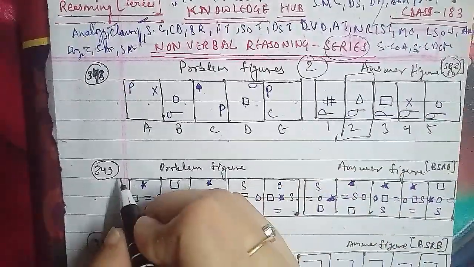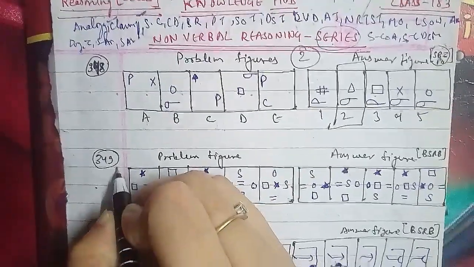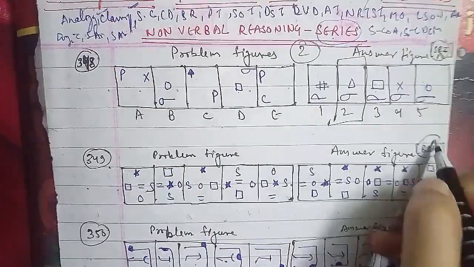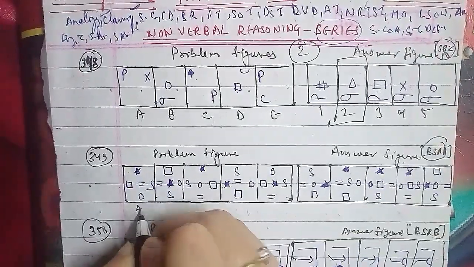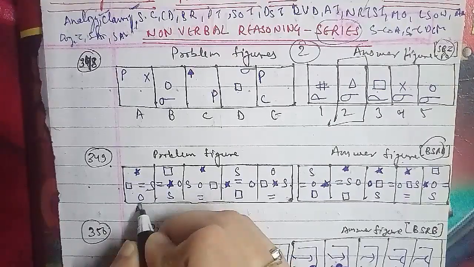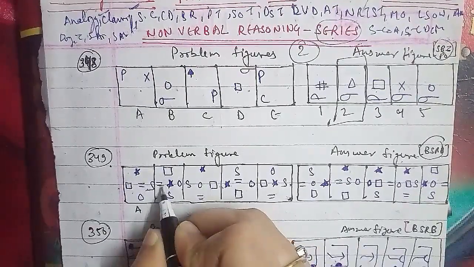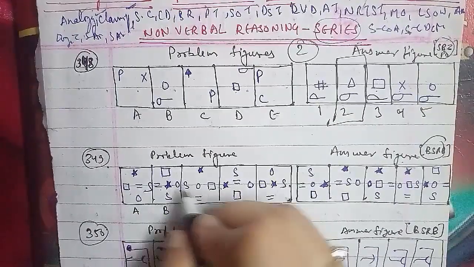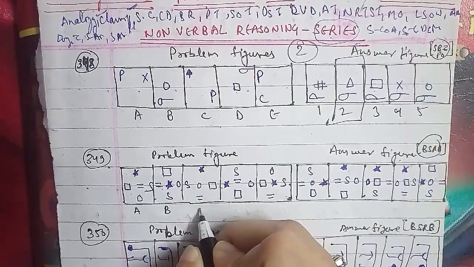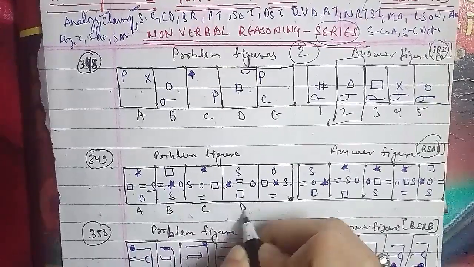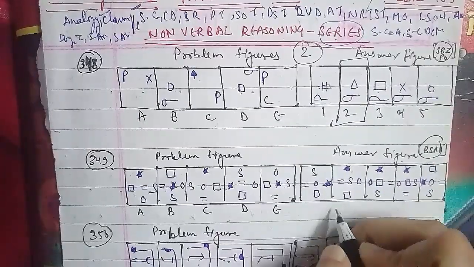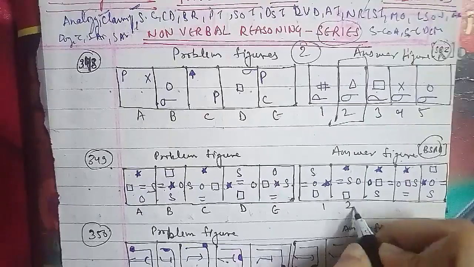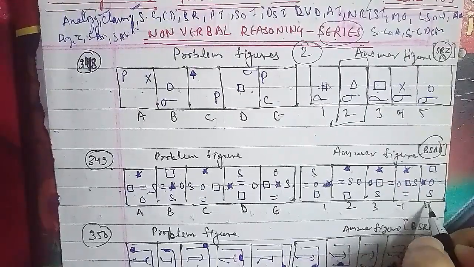Let's go ahead with another one, that is the 349th question of the session. These were the problem figures and these were the answer figures which have been asked in the BSRB question paper. In figure A, there is a rectangle, star, equal, S and circle. With B, that is rectangle, square, rectangles, equal, star, circle and S. With a combination of these 5 figures having a rotation, that is changing the place of these figures. And the answer figures we have here are 1, 2, 3, 4 and 5.